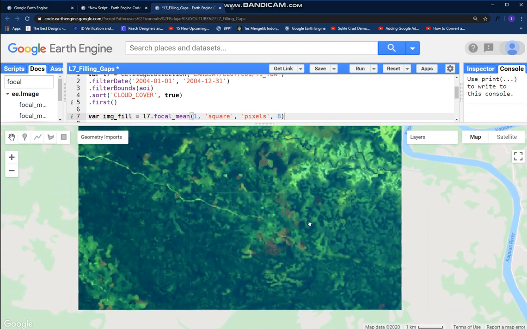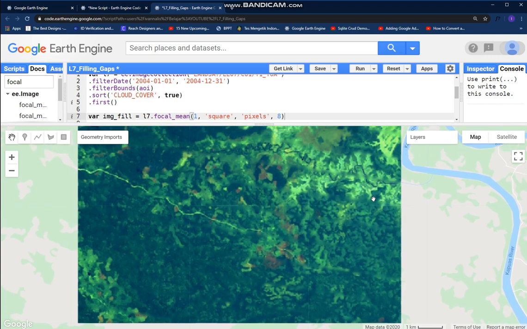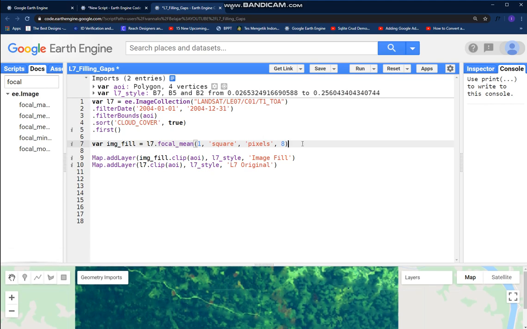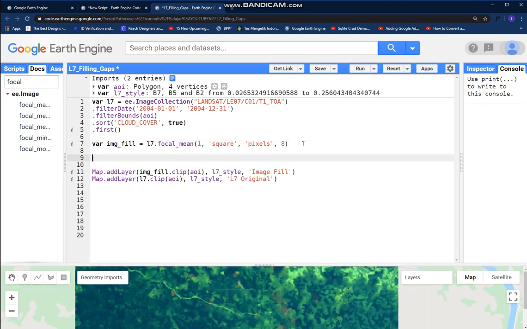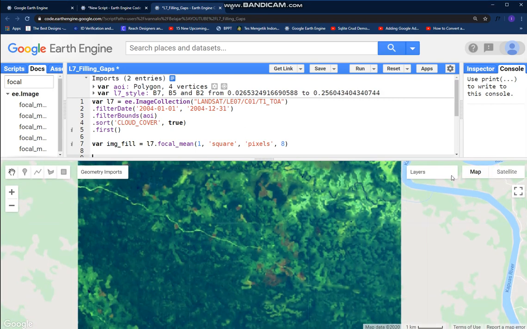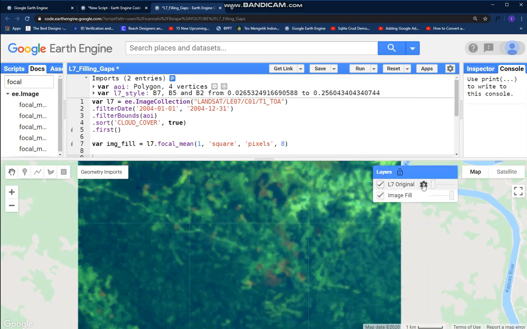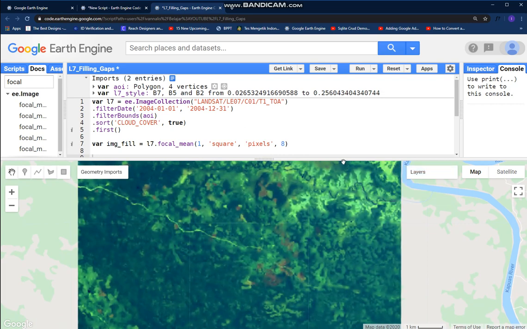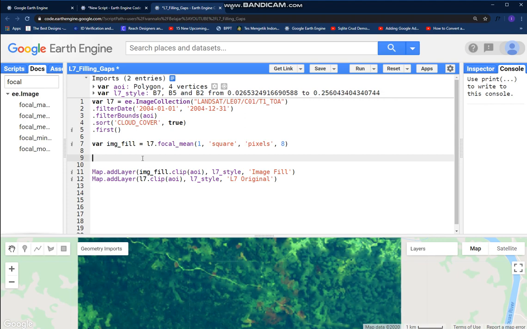If you feel satisfied enough, then just go to the last step. That is, we have to blend the Landsat 7 original with the image fill. So we will blend these images, create a new variable, var final image,